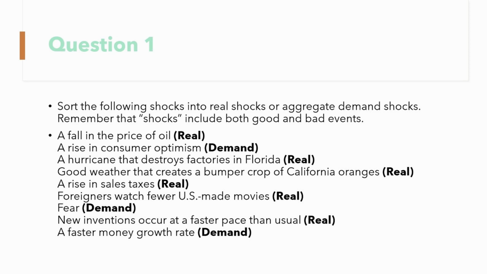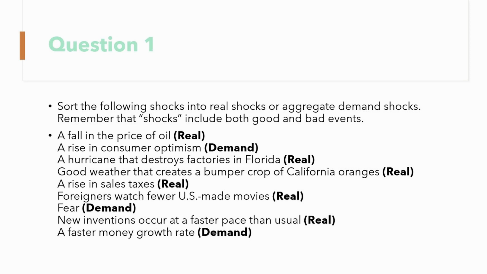A hurricane that destroys factories in Florida. The weather is changing and the supply is decreasing, so it's a real shock. Good weather that creates a bumper crop of California oranges. It's the opposite of the hurricane that destroyed factories, so it's also a real shock. A rise in sales taxes is a real shock. Foreigners who watch fewer U.S.-made movies is a real shock. The producers will realize that they're going to make fewer movies to accommodate this, so the supply will be shifted.